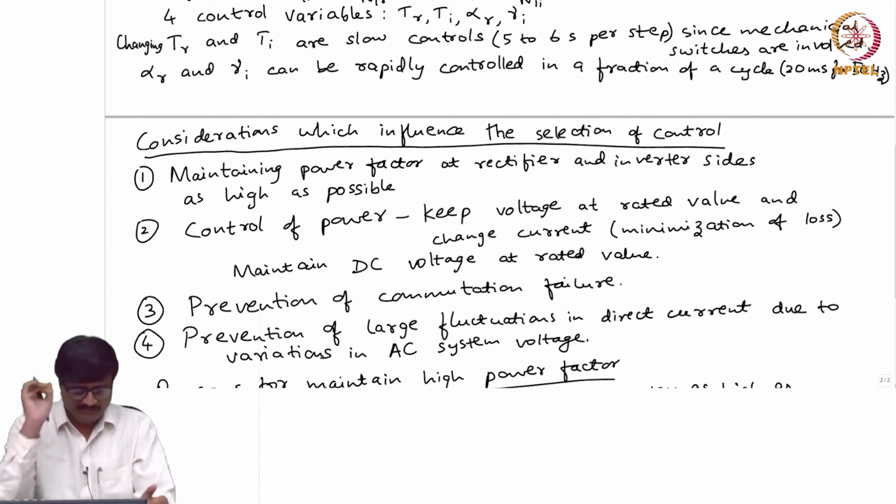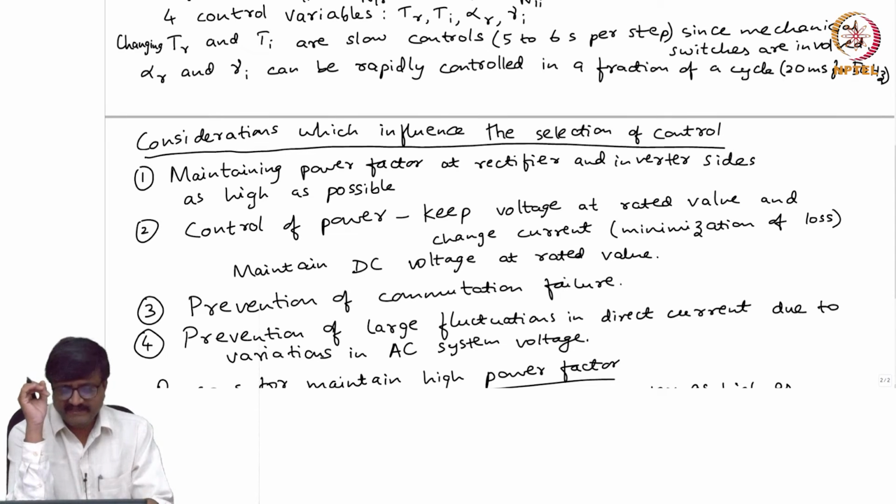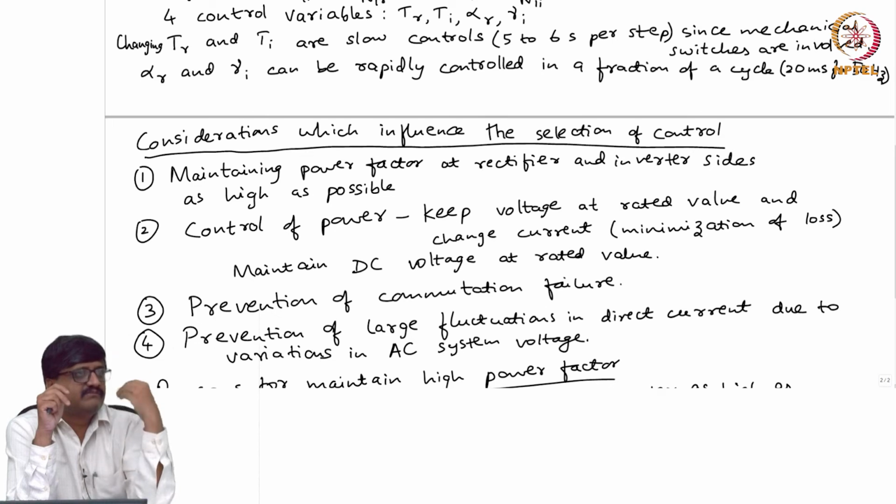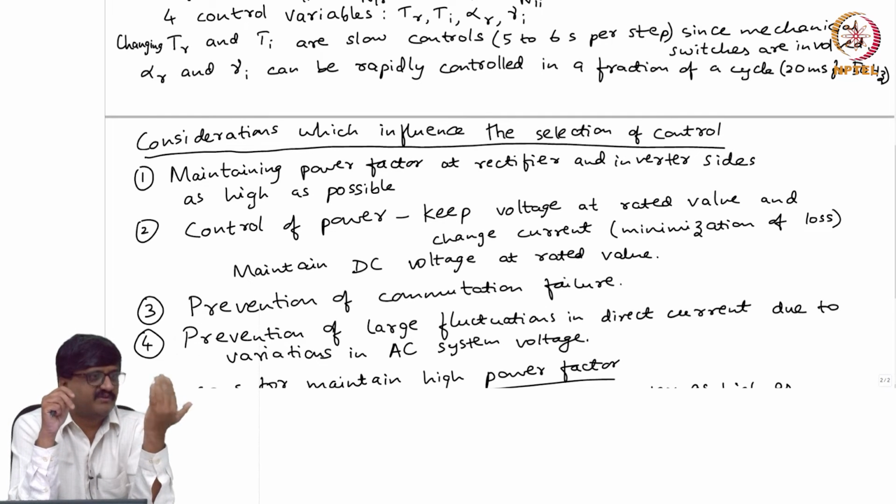Okay. So, there are a few things which are not critical. So, maintaining DC voltage is not so critical. If it takes a few seconds to control DC voltage, it is still okay. So, we can use TI. Now, TR is actually used to maintain power factor. So, we maintain power factor by keeping alpha R as low as possible.